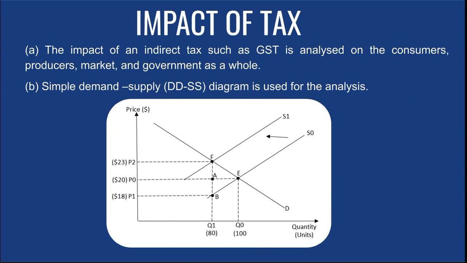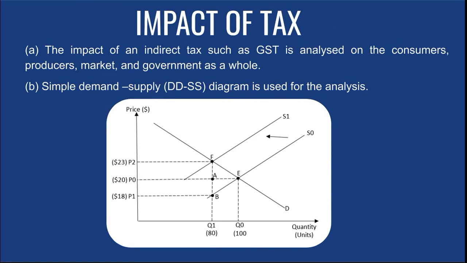P2, F, A and P0 is one box. We can say the upper part of the rectangular box. P0, A, B and P1 is the lower portion of the rectangular box. Alright, you can see that. So usually, please memorize this, the upper part of the box is the tax burden borne by the consumers, which is P2, F, A and P0.